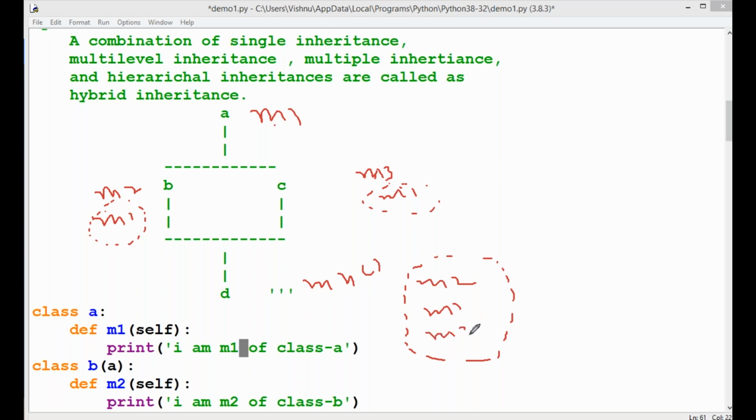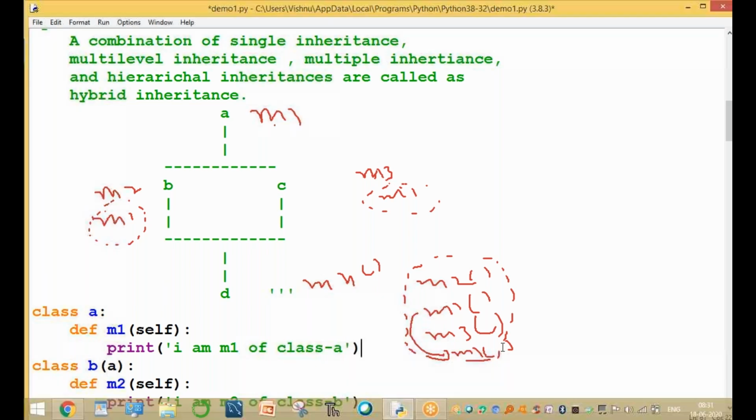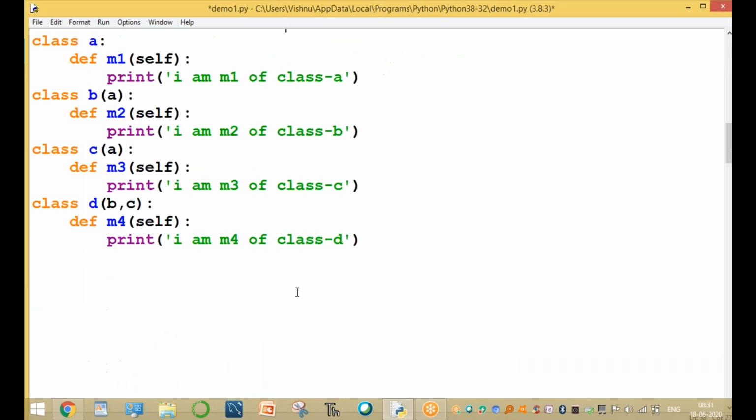M3 and M1 are also derived from C. M1 is derived from both classes, but it is derived only once, not duplicated. Now what does D contain? D contains M1, M2, M3, and M4, because M1, M2, M3 are derived from the B and C classes, and M4 is its own method.